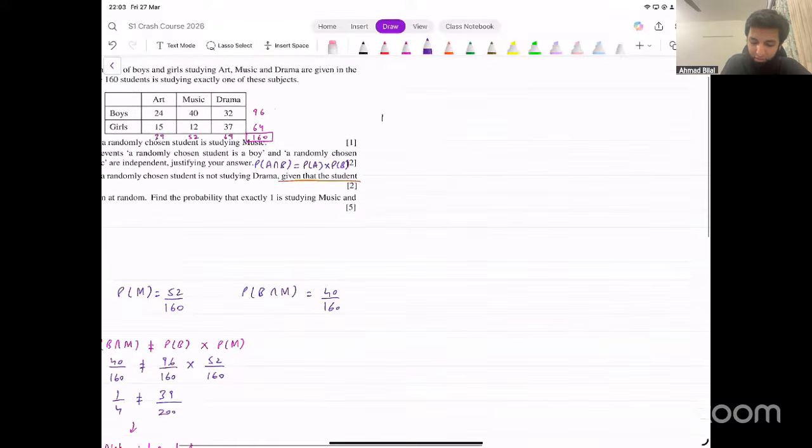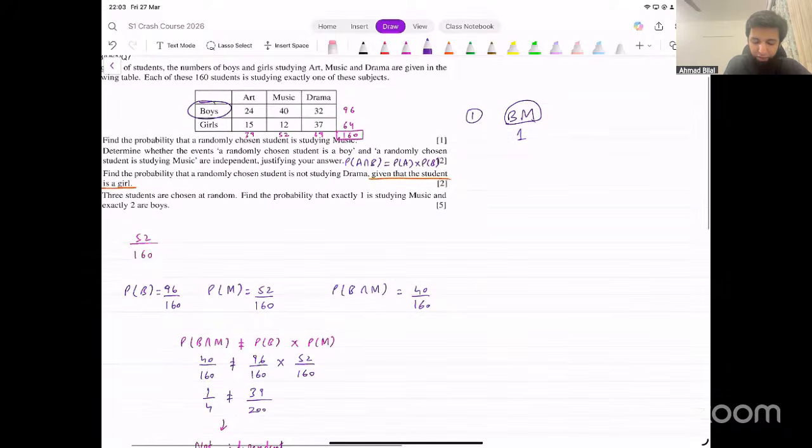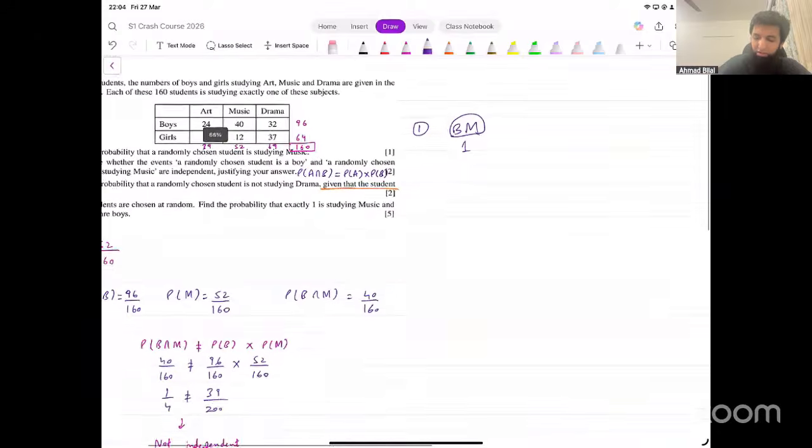Let me write that down. One case could be that the three people that we're selecting look like this. There is one boy who is studying music, one of these people. And then if one boy is what we have selected here, what about the other two people?